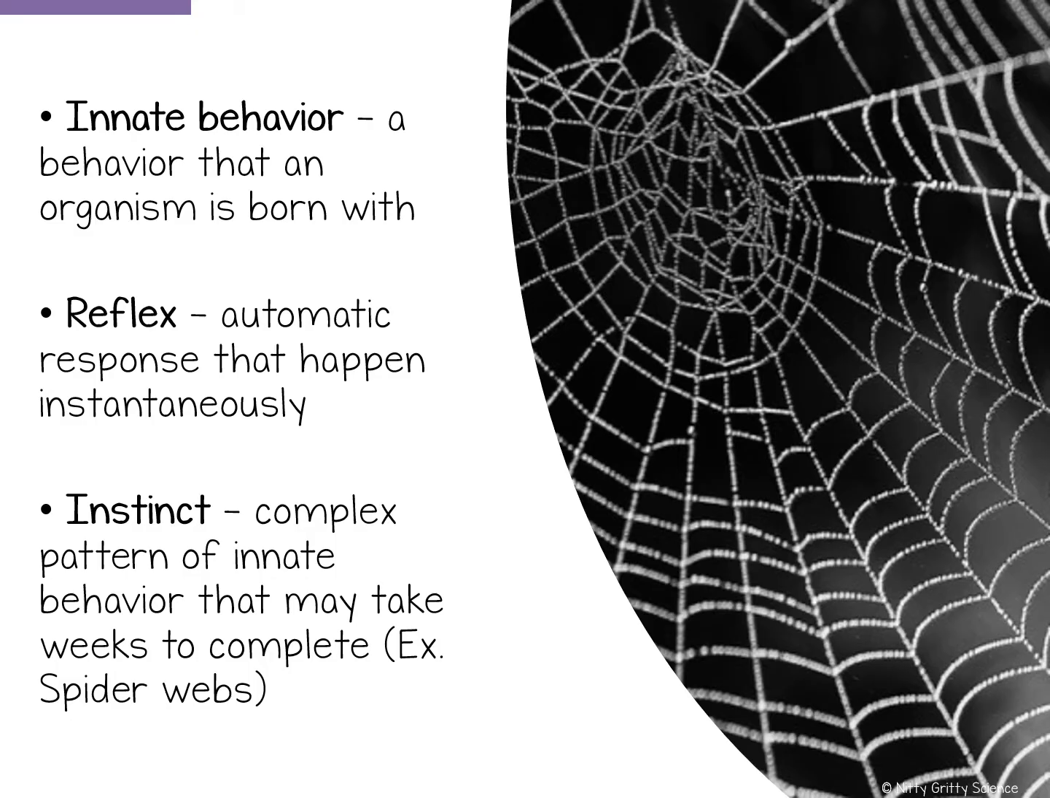Without even being taught, animals perform some behaviors by instinct. An instinct is an innate behavior that an animal performs correctly the first time. Some instincts are fairly simple, like a worm crawling away from a bright light, while other instincts are very complex, like a spider spinning a web on its first try without making any mistakes.